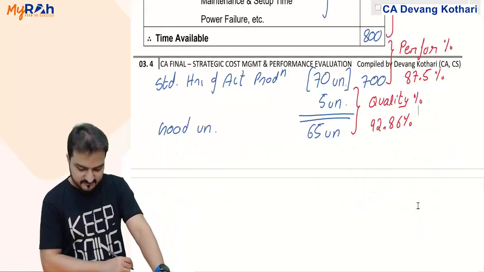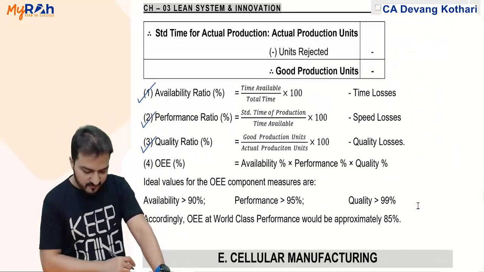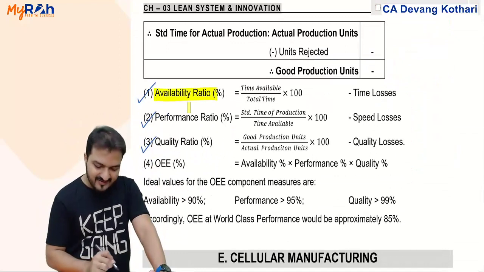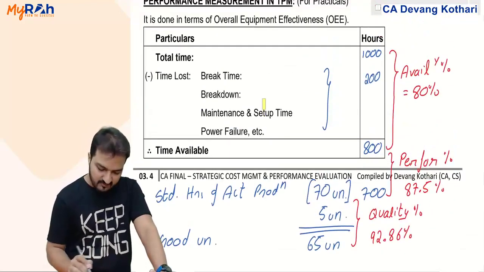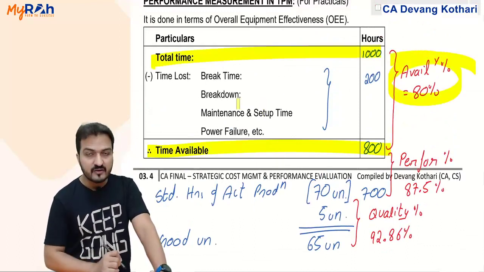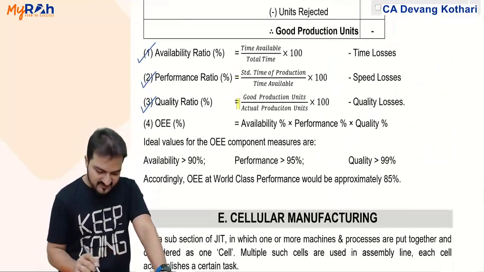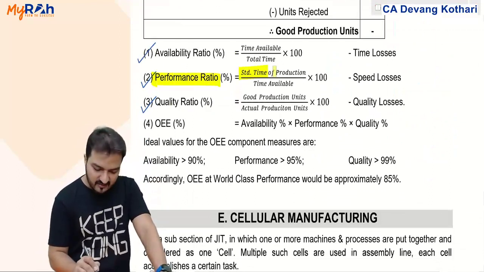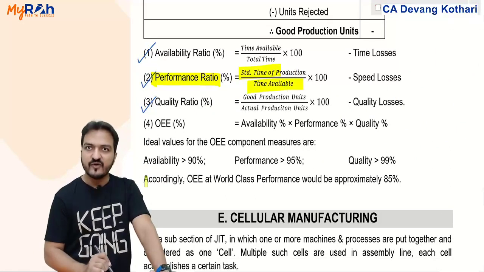Accordingly, the formulas for them: availability ratio is time available divided by total time. This time available, 800, divided by total time gives me the availability percentage. Performance percentage is standard time divided by time available.